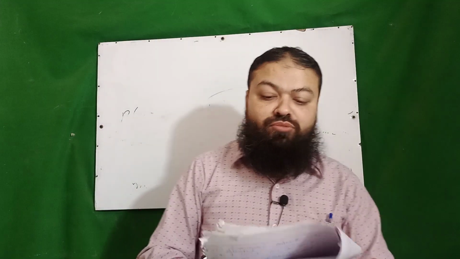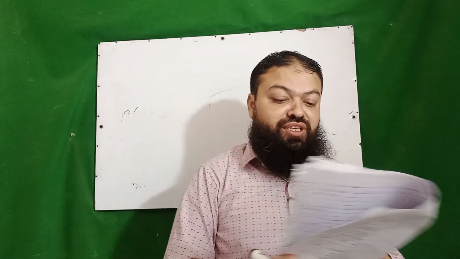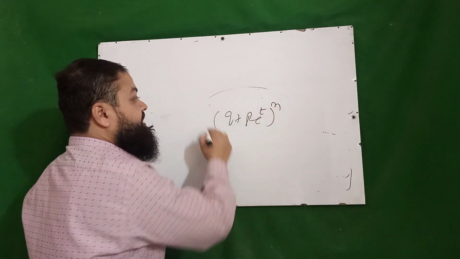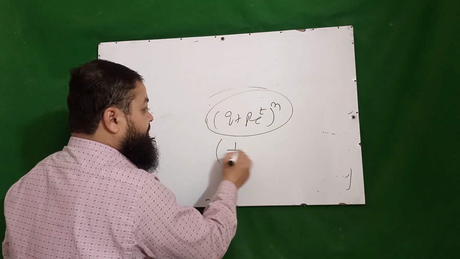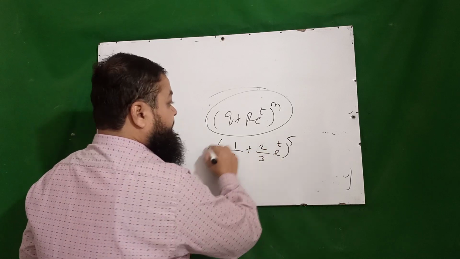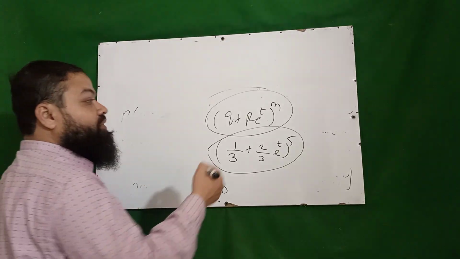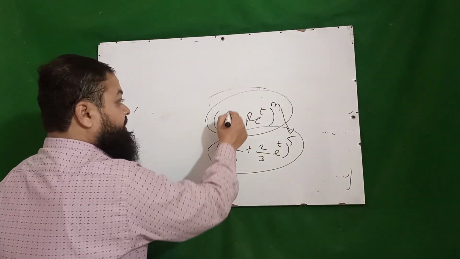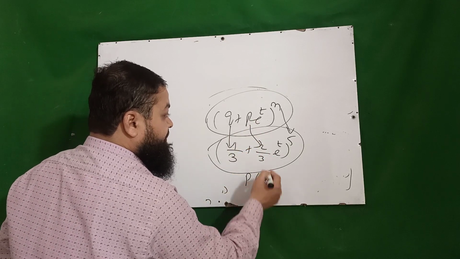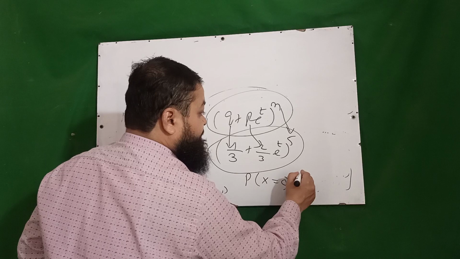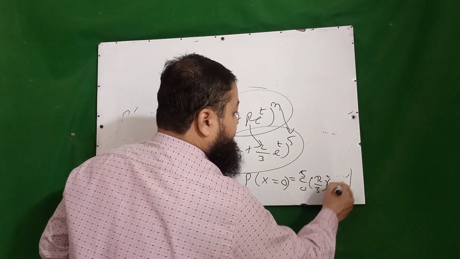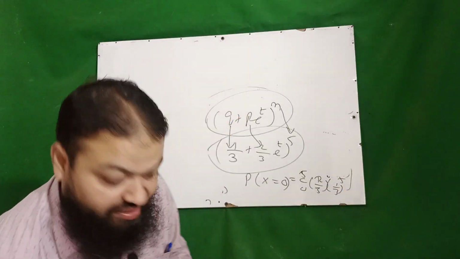Next one is, the moment generating function of the binomial distribution is q plus p e raised to power t, whole power n. That is the moment generating function. It can be written in the exam like this: 1 over 3 plus 2 by 3 e power t whole power 5. If that question is given in the exam and they ask about n, that will be 5. And if they ask about p, that is 2 by 3 actually. And any question can also come in the exam, like probability of x equal to 0, you will have to put 5c0 (2 by 3) whole power 0 (1 by 3) whole power 5. This type of questions can be asked in the exam.